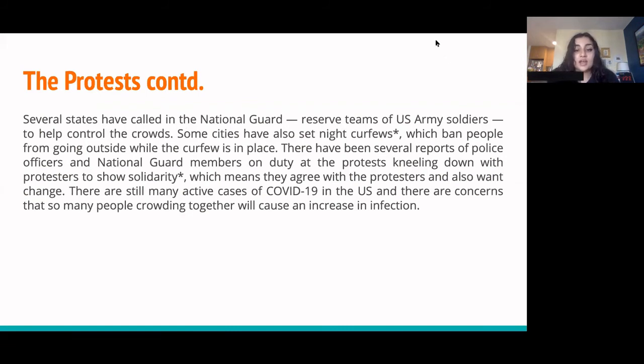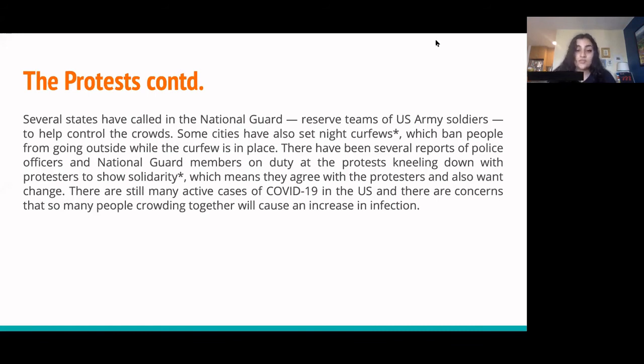Several states have called in the National Guard, the reserve team of U.S. Army soldiers, to help control the crowds. Some cities have also set night curfews, which ban people from going outside while the curfew is in place. There have been several reports of police officers and National Guard members on duty at the protests, kneeling down with the protesters to show solidarity, which means they agree with the protesters and also want change. There are also still many active cases of COVID-19 in the US, and there are concerns that so many people crowding together will cause an increase in infection.